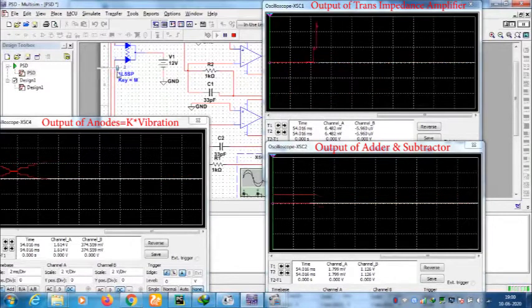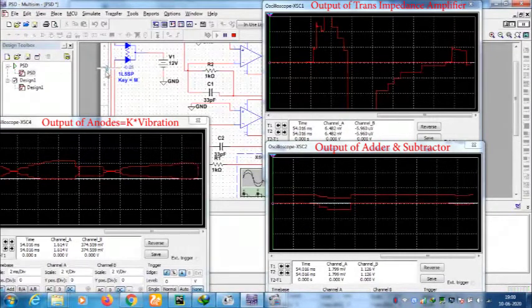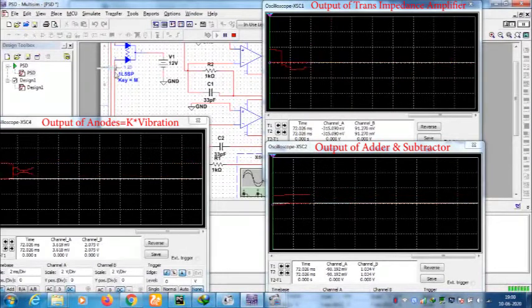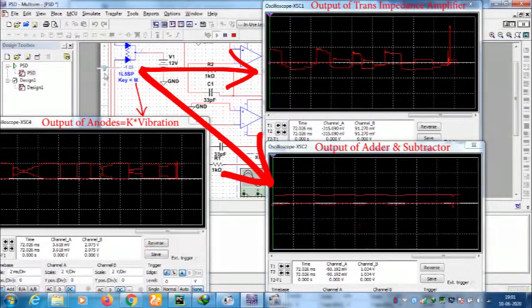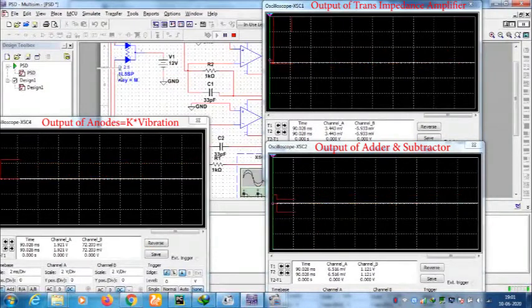So this slider position is directly proportional to the vibration of the target, and when the vibration of the target changes, the output on the CRO changes. So we have observed that the output is changing according to the slider position changing, and slider position changing is directly proportional to the vibration of the target. Since there is no mechanical target here, we are changing the slider position, which is equivalent to the vibration of the target, and we are observing the output on the CRO in such a way.